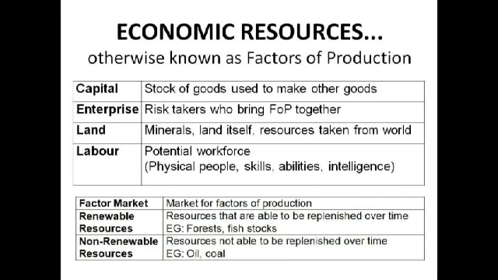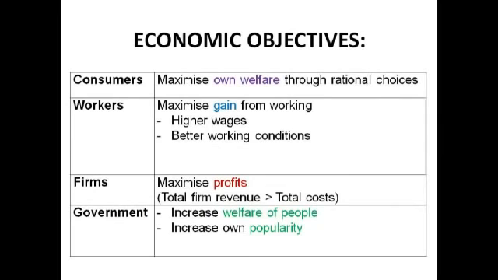Different members of society have different economic objectives, and there are four main members of society, I suppose you could call them. There's consumers, workers, firms, and governments. And consumers, their main aim, they're very self-centred, is to maximise their own welfare, and they'll make rational choices. Like someone might be hungry and they'll think, I'll buy an apple, and that'll be a rational choice. It'll make them feel less hungry, hopefully, and they'll feel better, so better welfare.